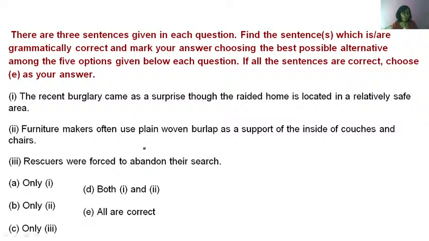Okay, provoke to protest? No. Please don't make up things in your mind. No. Option E, all are correct. Acha. Okay. All are correct.